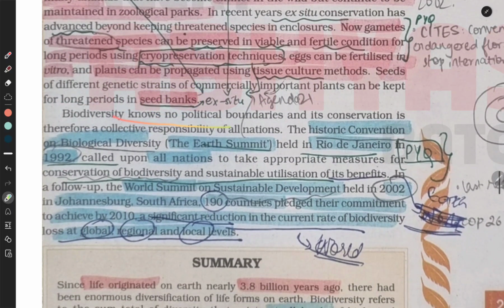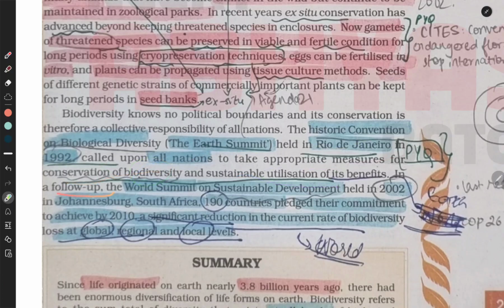Biodiversity knows no political boundaries, and its conservation is therefore the collective responsibility of all nations. The historic Convention on Biological Diversity, the Earth Summit held in Rio de Janeiro in 1992, called upon all nations to take appropriate measures for conservation of biodiversity and sustainable utilization of its benefits.